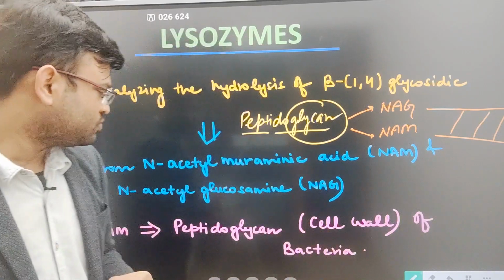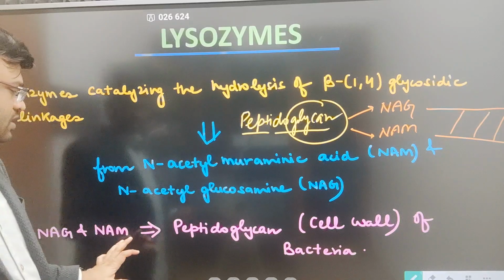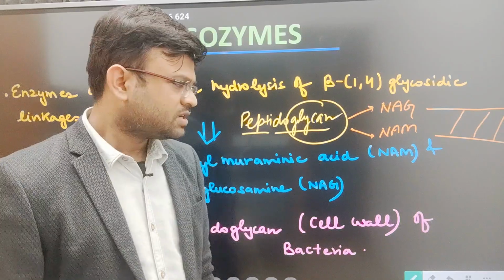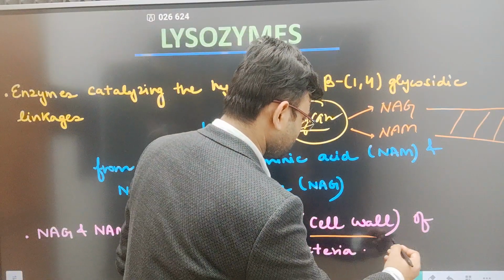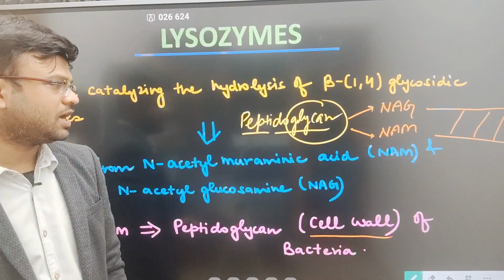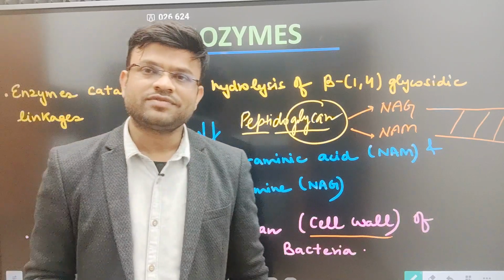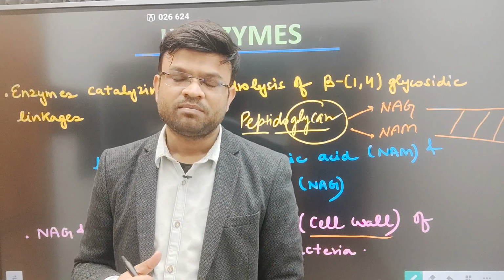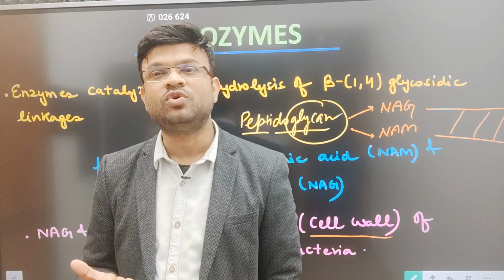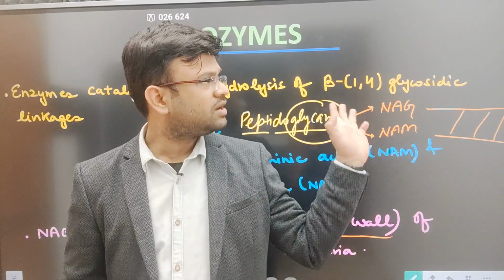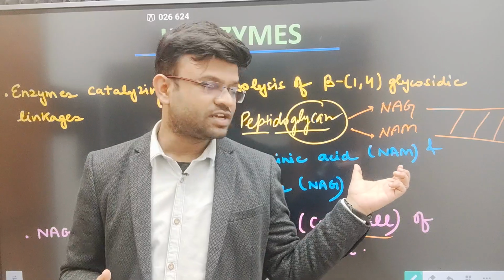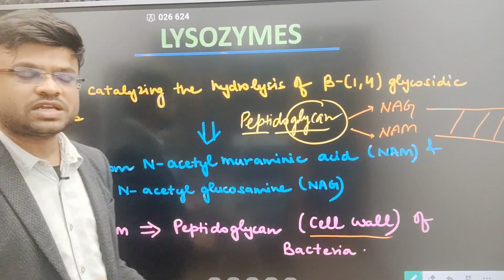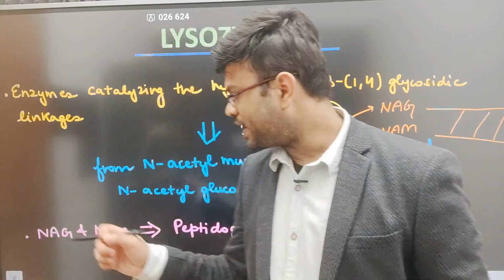Okay, now let us move forward. So NAG-NAM are the components of the peptidoglycan cell wall of the bacteria, right? So it is present in the cell wall of the bacteria. Now animals do not have a cell wall, right? Plants have a cell wall and the microbes have a cell wall. The plant cell wall is made up of cellulose. But over here, in case of the bacteria, the cell wall is made up of peptidoglycan.